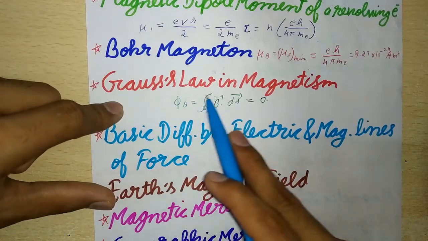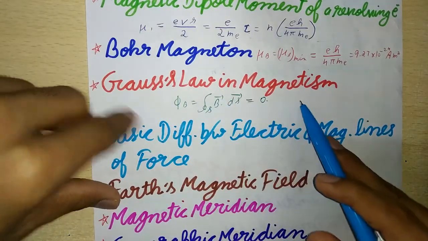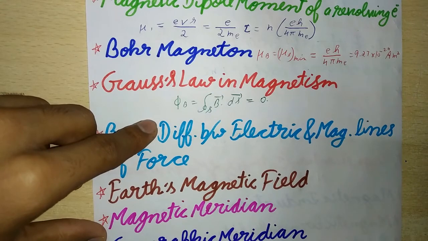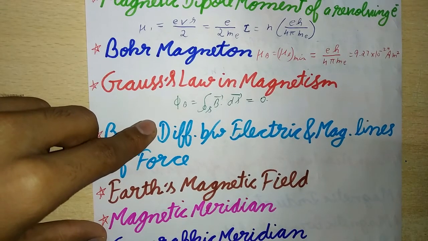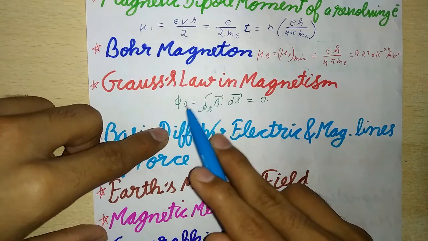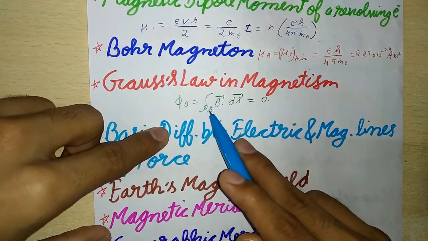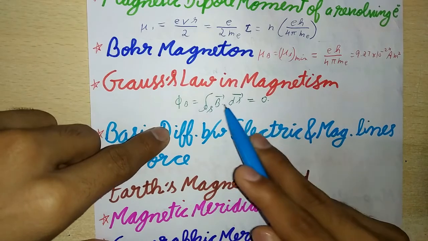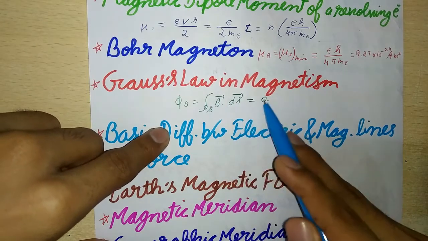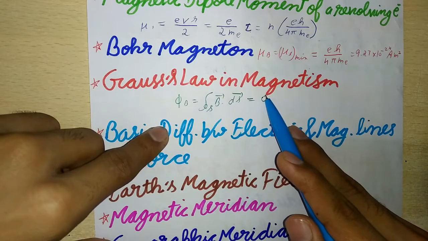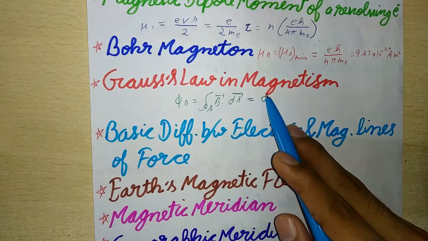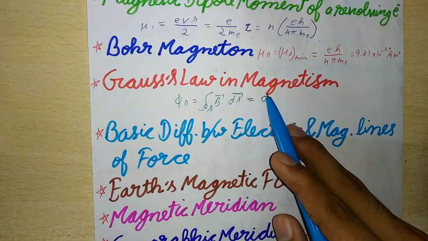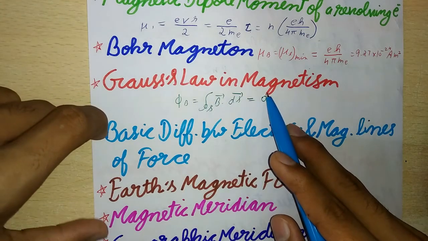Now next is Gauss's law in magnetism. This law states that the net magnetic flux through any closed surface is zero, and mathematically phi B is equal to the integral over the closed surface of B vector dot dS vector, which is equal to 0. This law indicates that isolated magnetic poles, also called monopoles, do not exist.